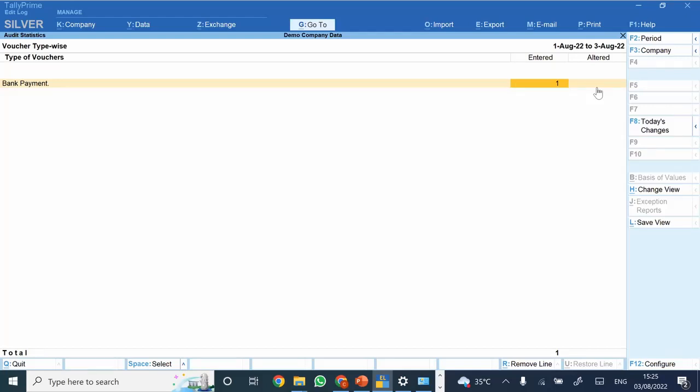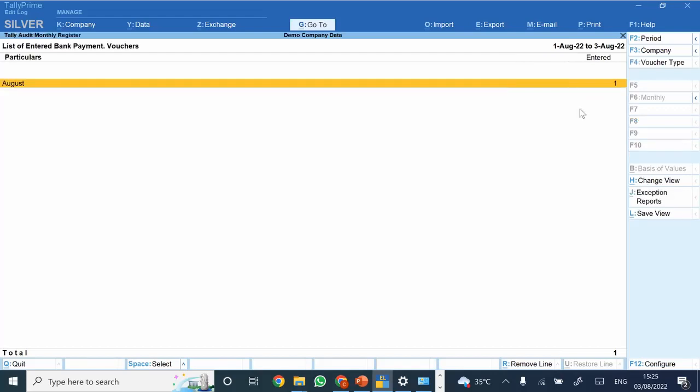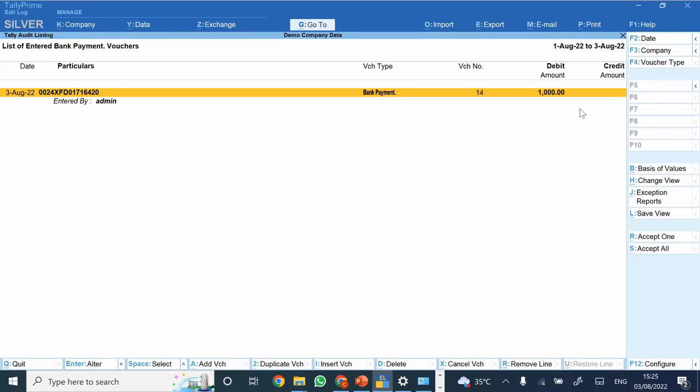This is again for the purpose of verification of routine data entries. Let's say in case you want to check whether all of the data entries that have been done are correct or not. So what you can do is, let's say today we are standing on 3rd August, and on 3rd August there are 50 transactions that have been done. So all these transactions would come here for the purpose of verification. You can check each of the same, and post that you can just directly accept the same. And once you accept the same, the transactions would be gone from here.